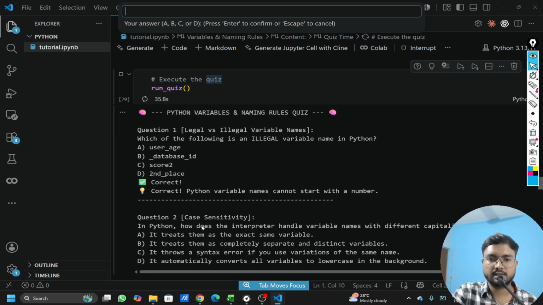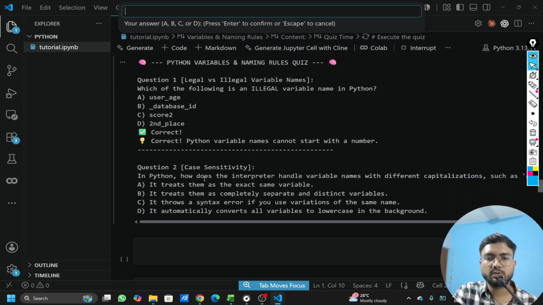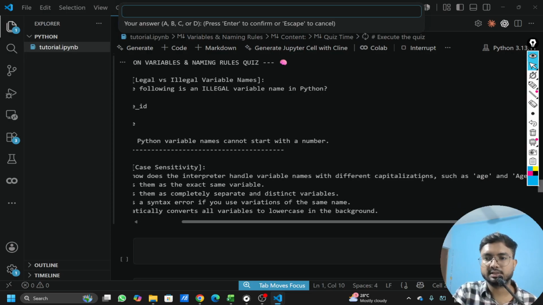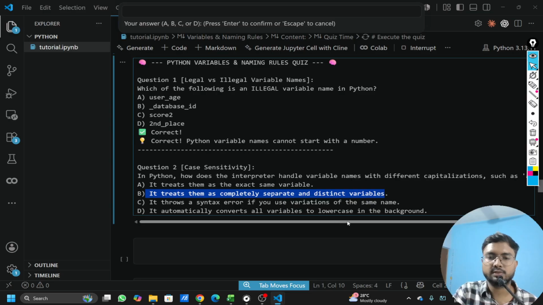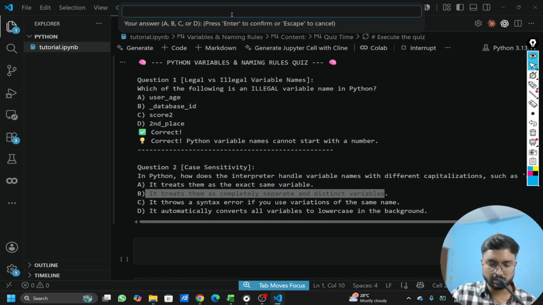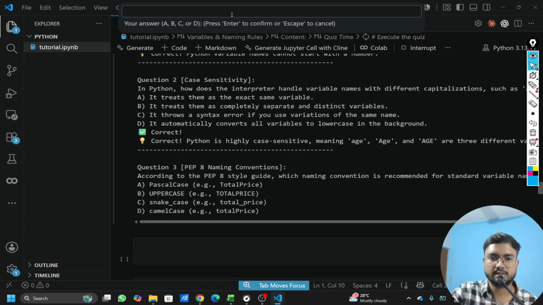Yeah, it's correct. Coming to the second question, how does the interpreter handle variable names with different capitalizations such as age and Age? So both are different, right? Because Python is case sensitive. So it will treat them as completely separate and distinct values, which is option B. Right. Syntax error won't come, and it won't convert automatically also. So let's go with option B here. Let's see if it's correct. Yeah, this is also correct.